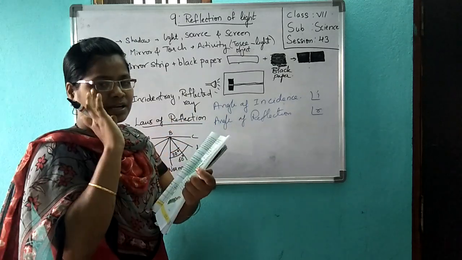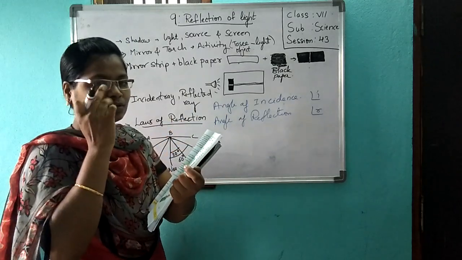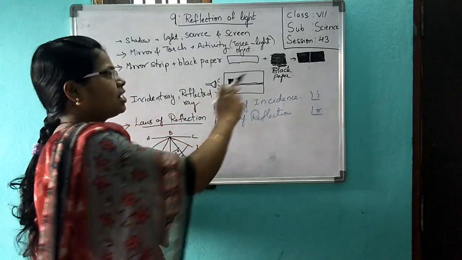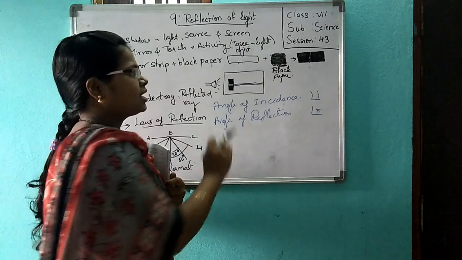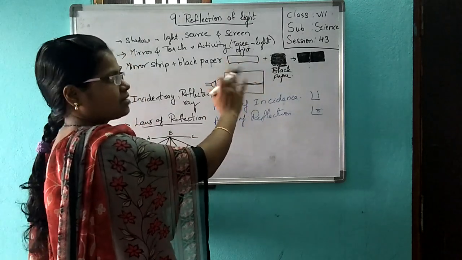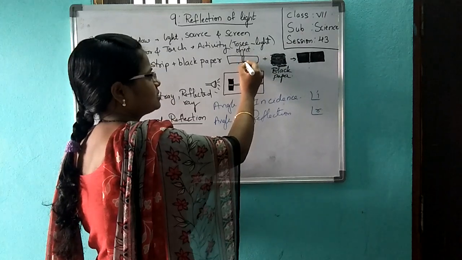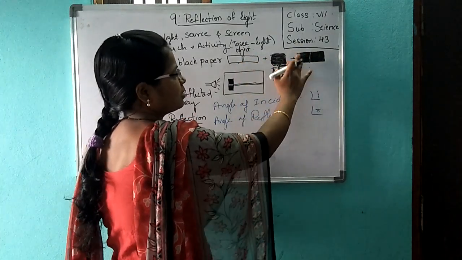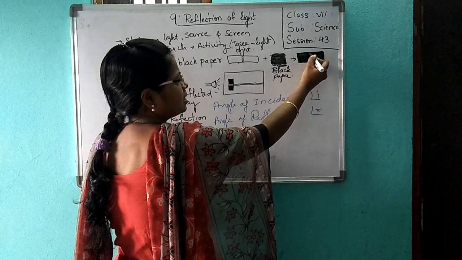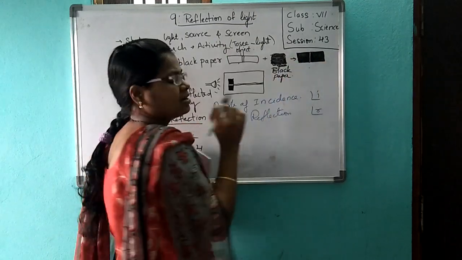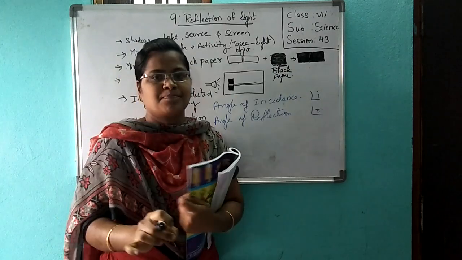Like my glasses, you see my glasses. On both sides you can see through, from this side and this side. It should be like this. Take this black paper and cover it completely, and slightly make a slit like this. One small gap.